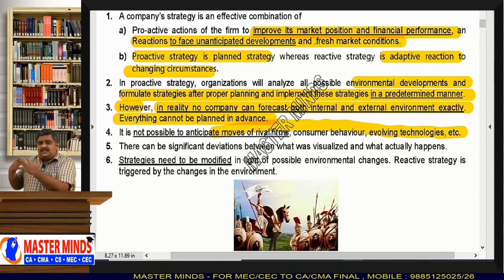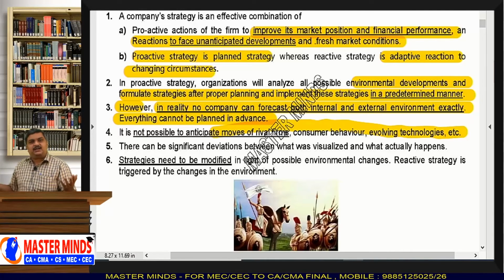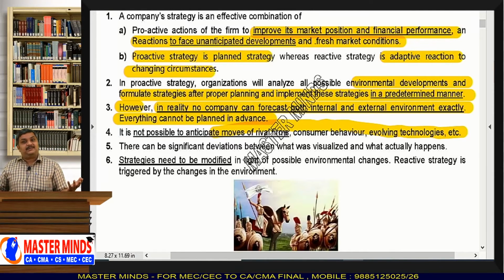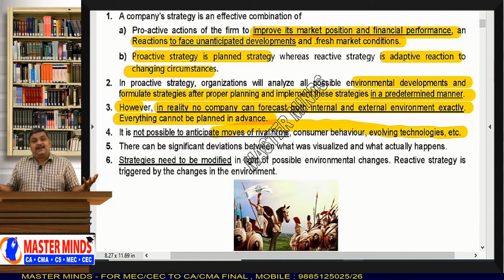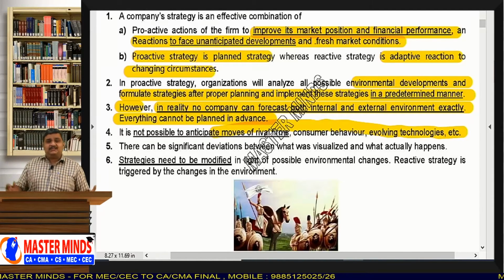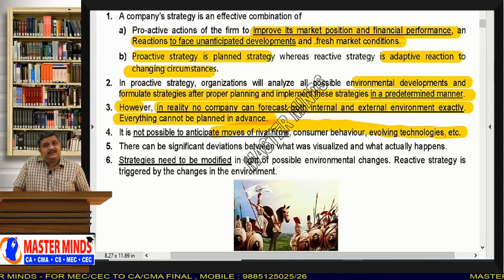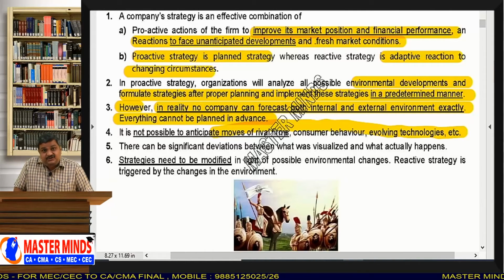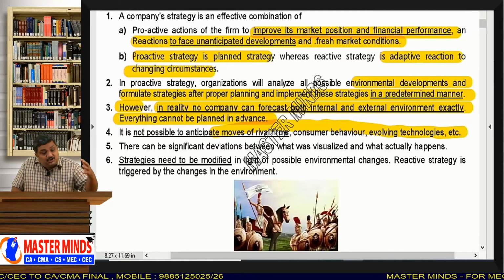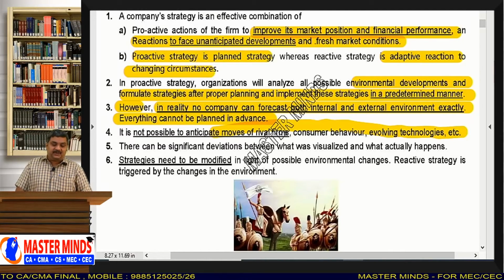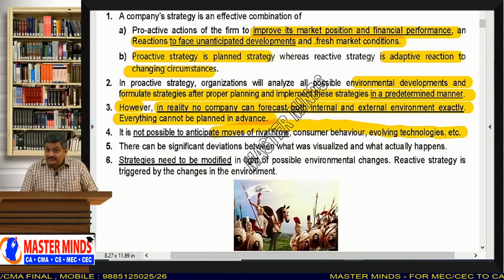For every 6 months, there is a massive change in the consumer tastes and preferences. And that is becoming a big challenge to all the FMCG companies, to all the apparel companies. It is becoming a big challenge because there is a massive change within a short span of time in the market. Okay. So then what you have to do?